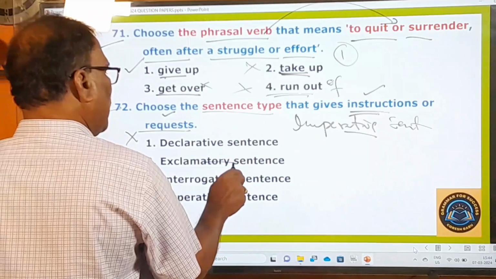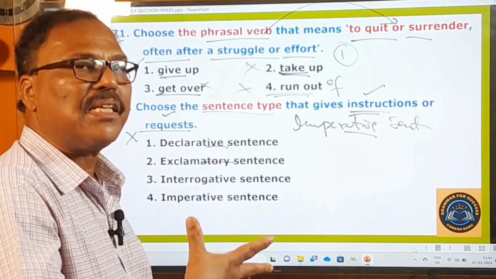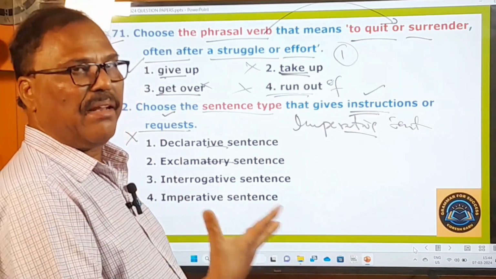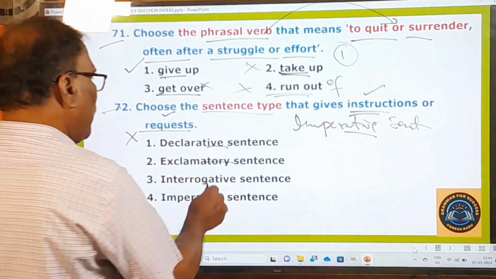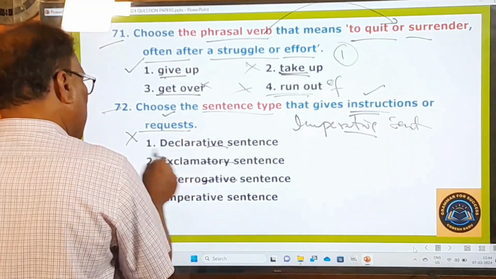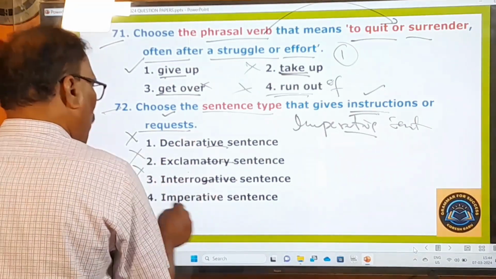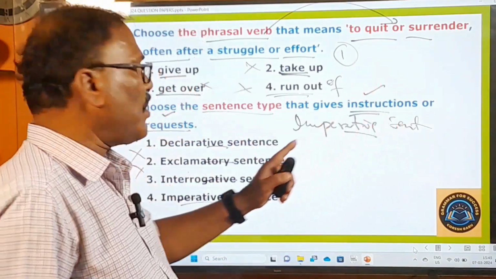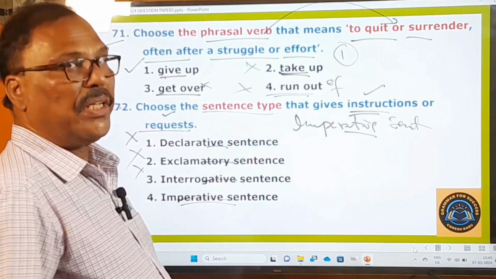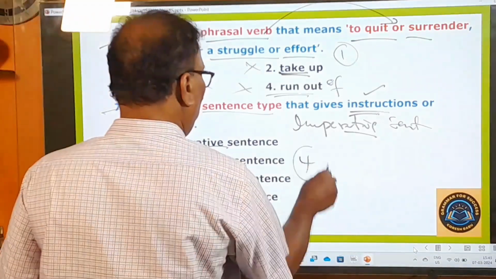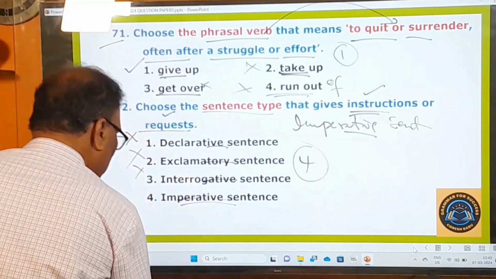Exclamatory sentence means the sentence that expresses some sudden strong feeling like joy, sorrow, pain, grief, etc. And interrogative sentence means question. So here declarative sentence wrong, exclamatory sentence wrong, interrogative sentence wrong, only imperative sentence. The sentences that are used to give instruction, make requests, are called only imperative sentences. Right. So here your answer is going to be the fourth one. And now let's move on to other questions.